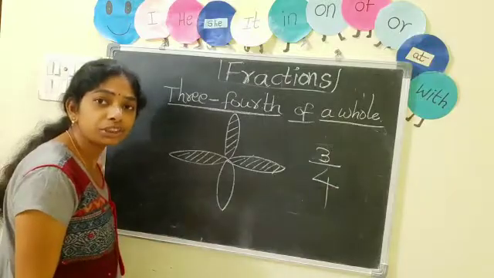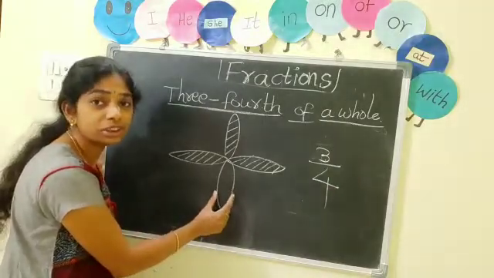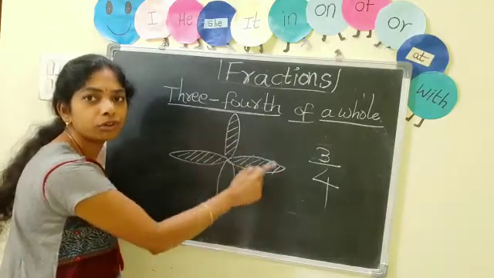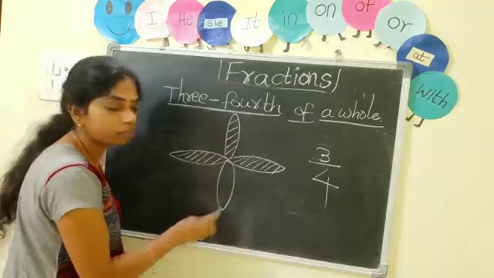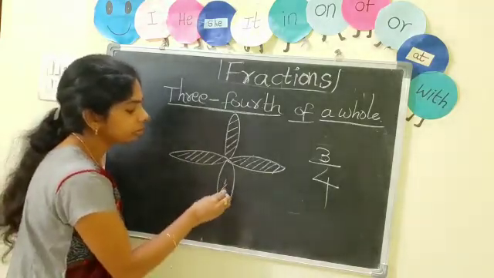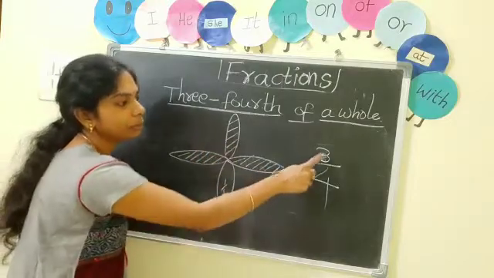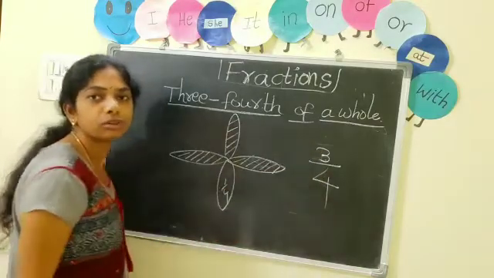And what is the fraction of the unshaded part? Only 1. This is not shaded, right? Unshaded, 1 by 4. Total how many? 4. So unshaded is 1 by 4. What is the fraction of the shaded part? 1, 2, 3. 3 by the total number of parts, 4. 3 by 4. Okay, children?